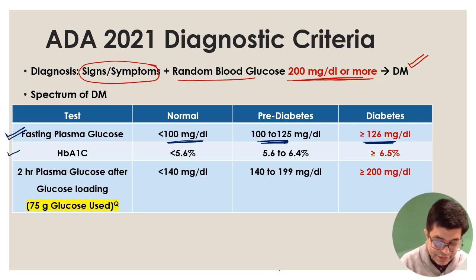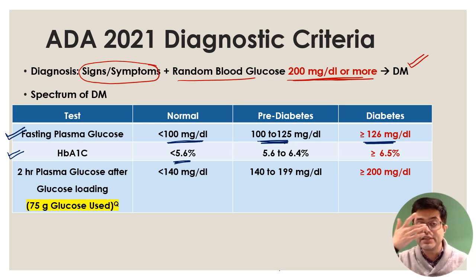Second is the HbA1c value. Normally it is less than 5.6%. HbA1c tells you the long-term diabetic control. It tells you the sugar control, how much binge eating of sweet things you have done in the last 2 to 3 months. So the 8 to 12 weeks period, it tells you about the glucose control. So normally less than 5.6, pre-diabetes is 5.6 to 6.4, and equal to or more than 6.5% is diabetes.